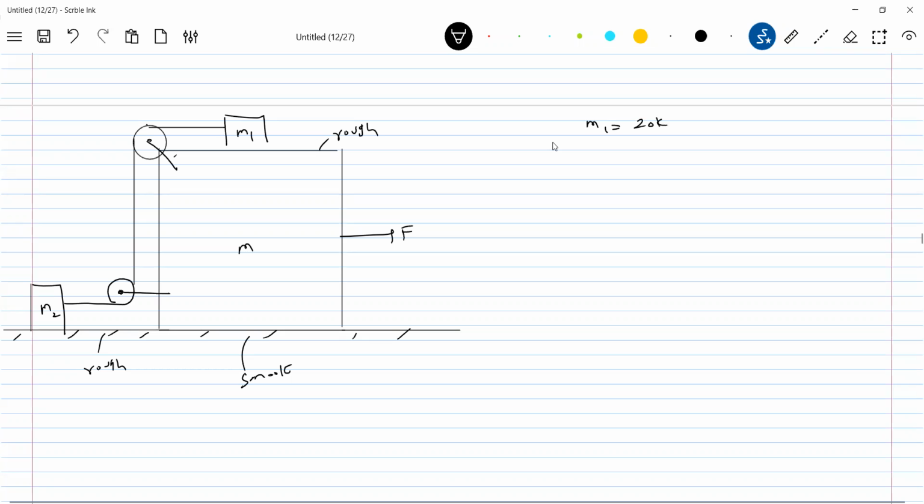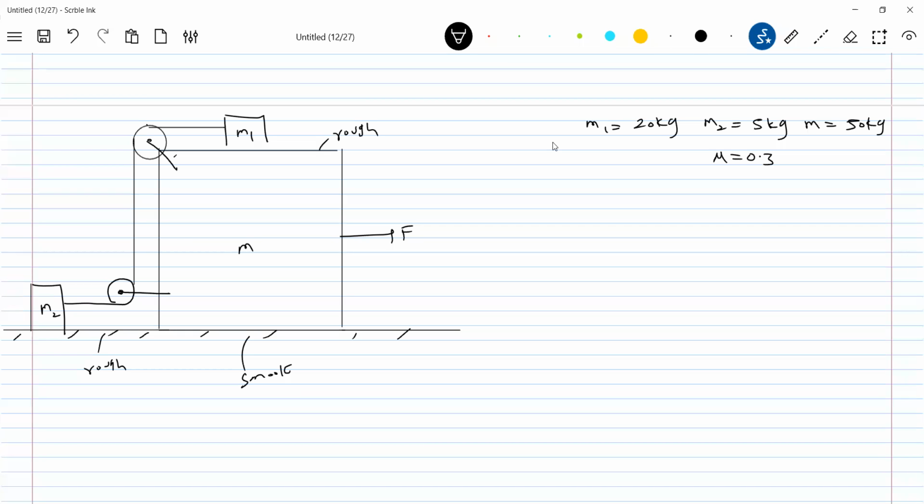M1 is 20 kg, M2 is 5 kg, M is 50 kg. Mu is how much? 0.3. The rest of the data is given; the string is perfect. External force F is applied. He is asking now, find the value of F.